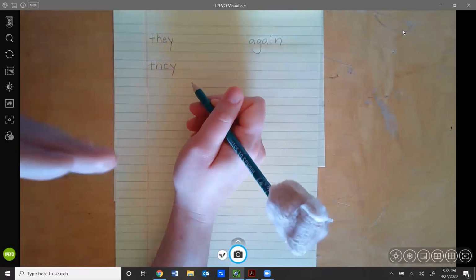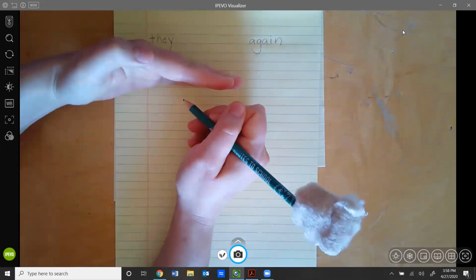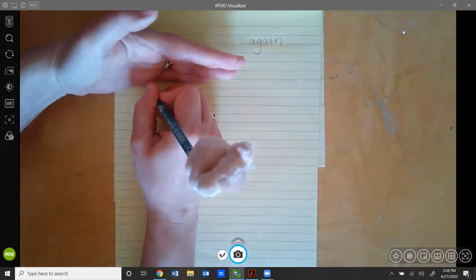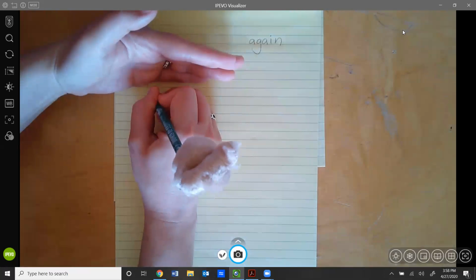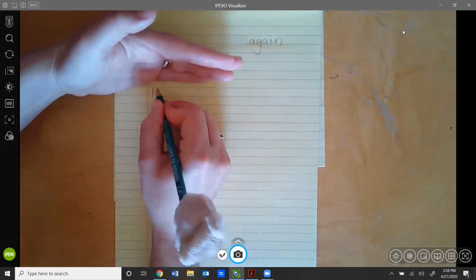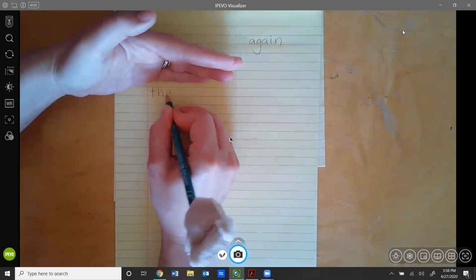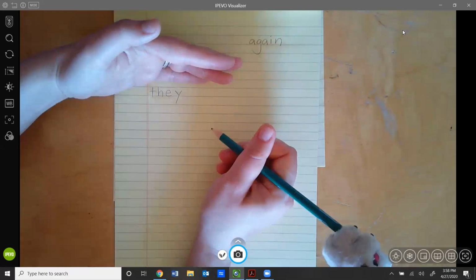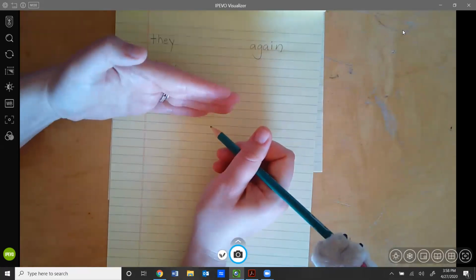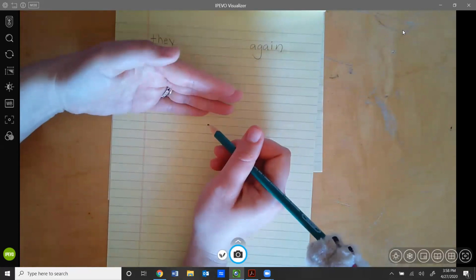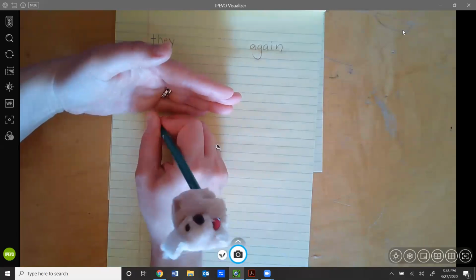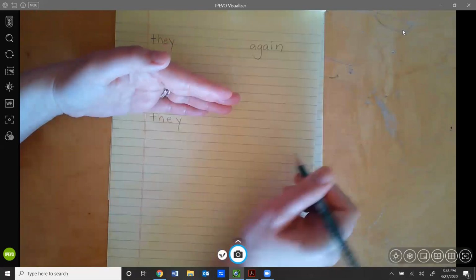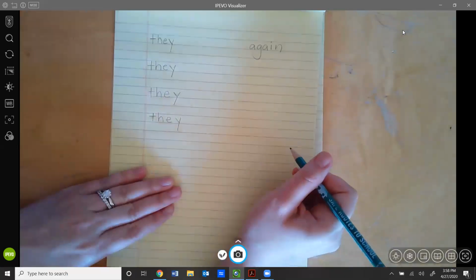So let's practice that together and see where my hand is going. So I'm covering this up so I cannot see what I had already written because I'm kind of quizzing myself. So T, H, E, Y, they. And I'm saying it out loud, and then I see the word. I'm going to move my hand again and cover that up. And I know you can probably see it on this video, but I can't see it from where I'm looking. T, H, E, Y, they. And I would do that one more time to make it 5 times.